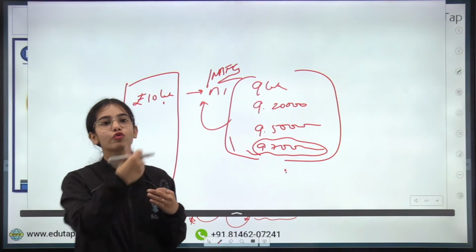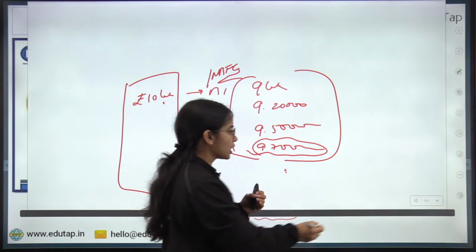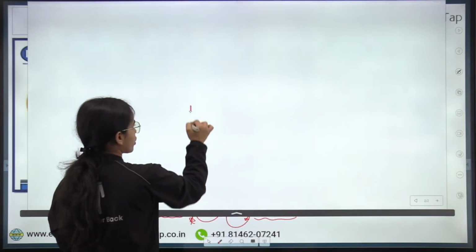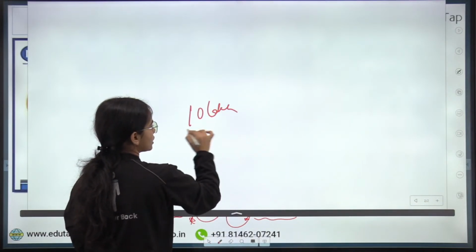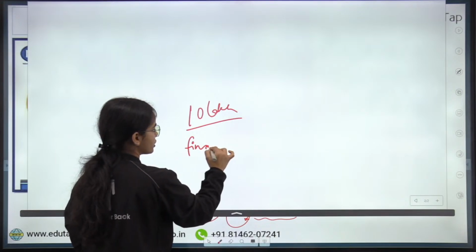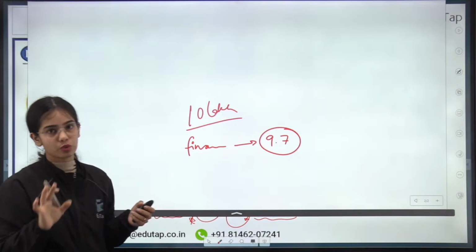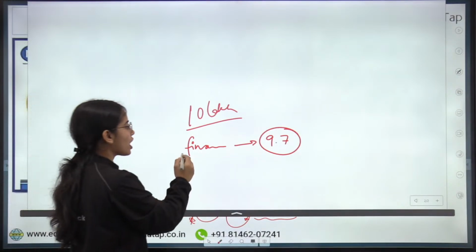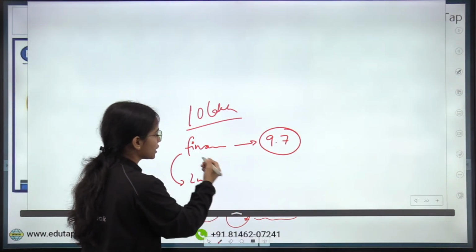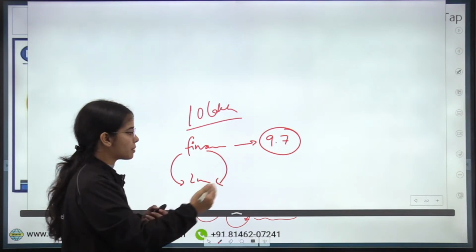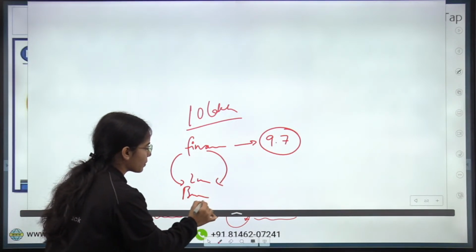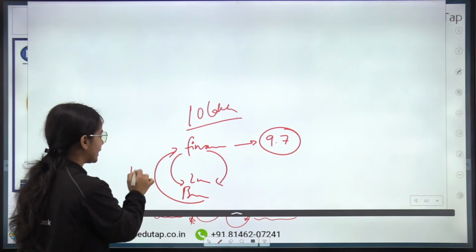The supplier does not have to wait for 2 months. So for the invoice of 10 lakh, the financier is giving 9.7 lakhs. Now after 2 months, the financier will get back the money from the buyer. The buyer will pay the financier 10 lakh rupees.